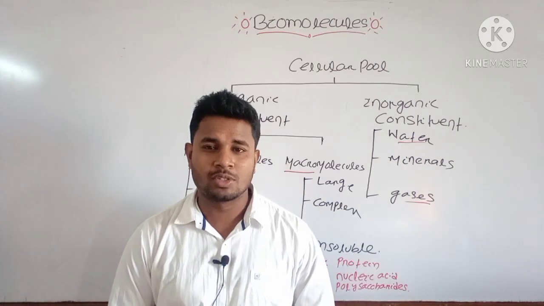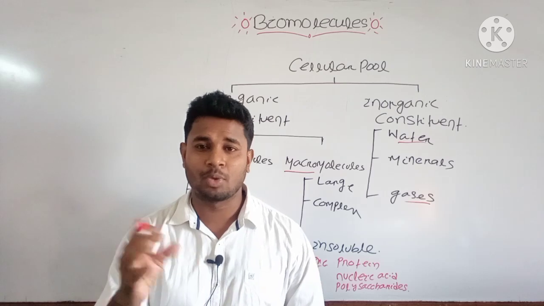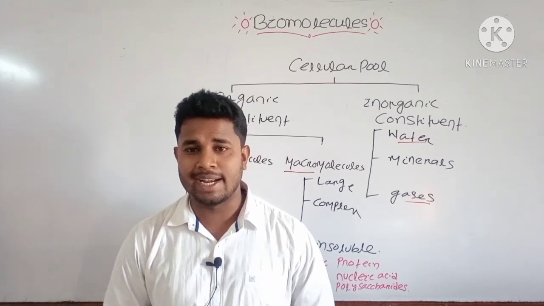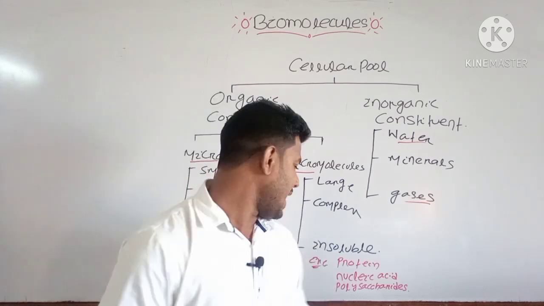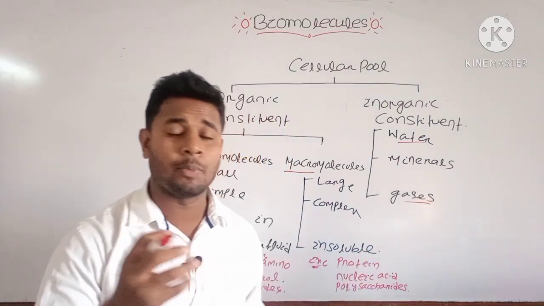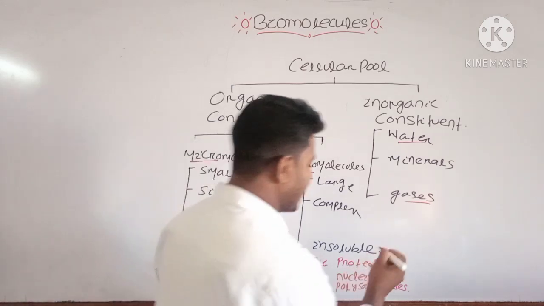Usually the micromolecules are the building blocks of your macromolecules. Suppose protein is made up of amino acids. Polysaccharide is made up of monosaccharides, like starch, which is a polysaccharide. And nucleic acid, DNA and RNA, is made up of nucleotides. Okay, what are nucleotides?